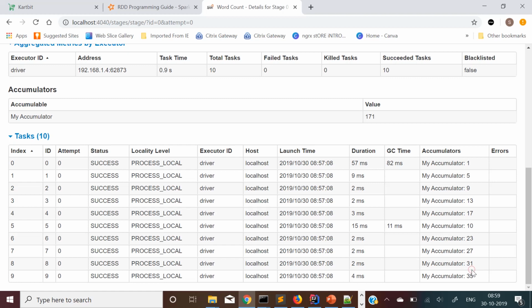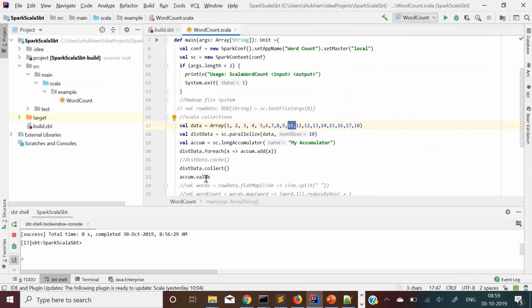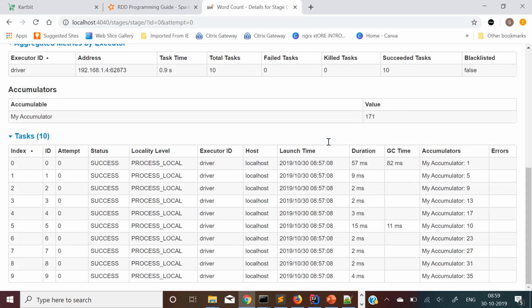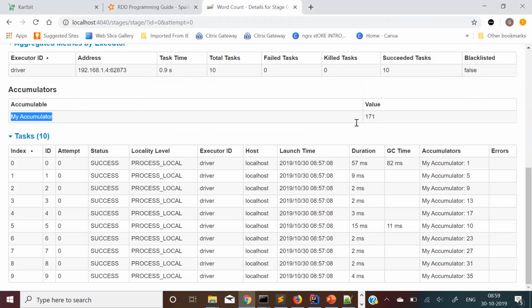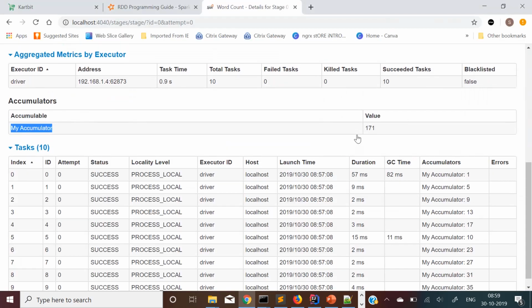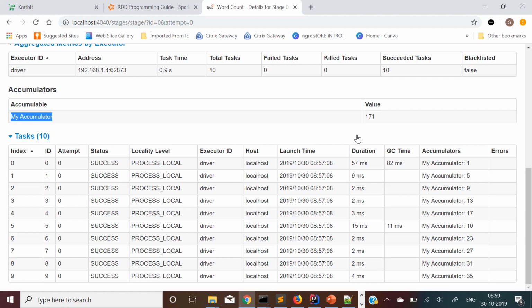Finally they all add to a common variable, the long accumulator, which I gave the name my accumulator. That's why it shows as my accumulator, and the combined value is 171. All of this adds up to 171. One thing to keep in mind is that only the driver program can read the value of the accumulator, not the worker nodes or worker tasks. The only job of the worker tasks is to add values to an accumulator.